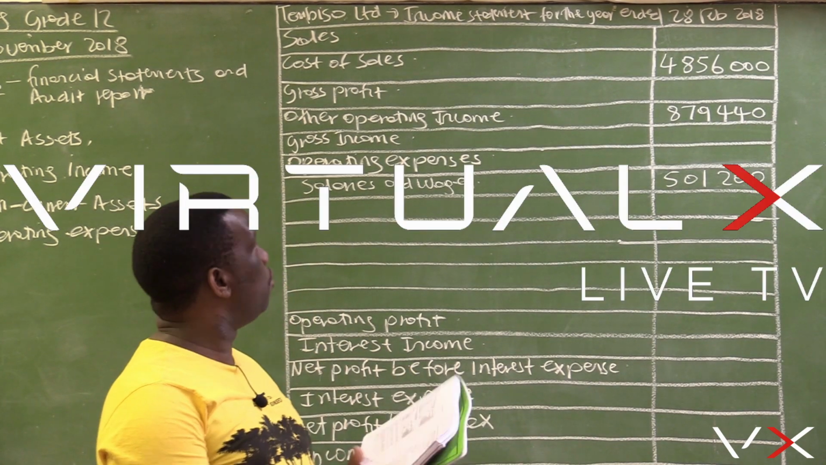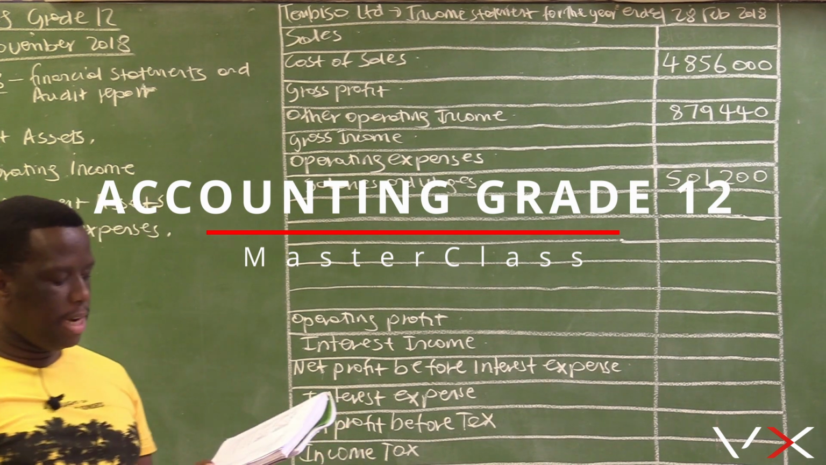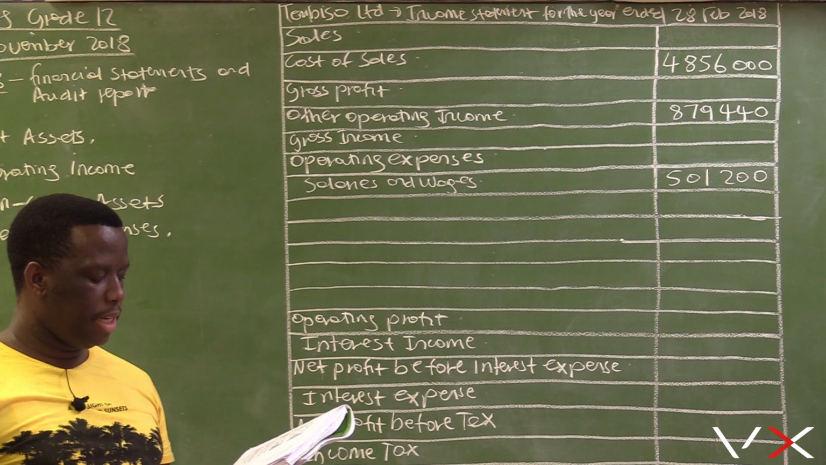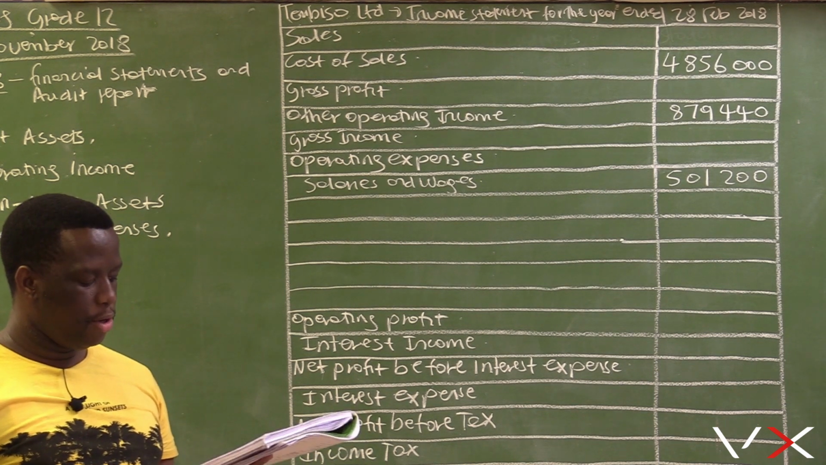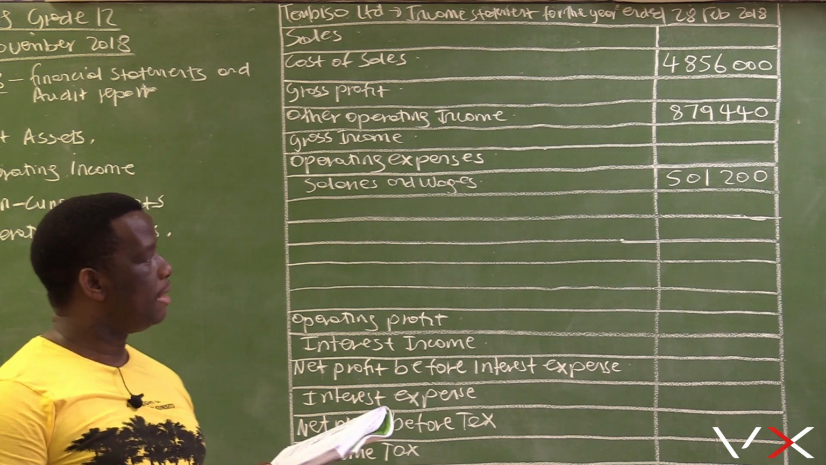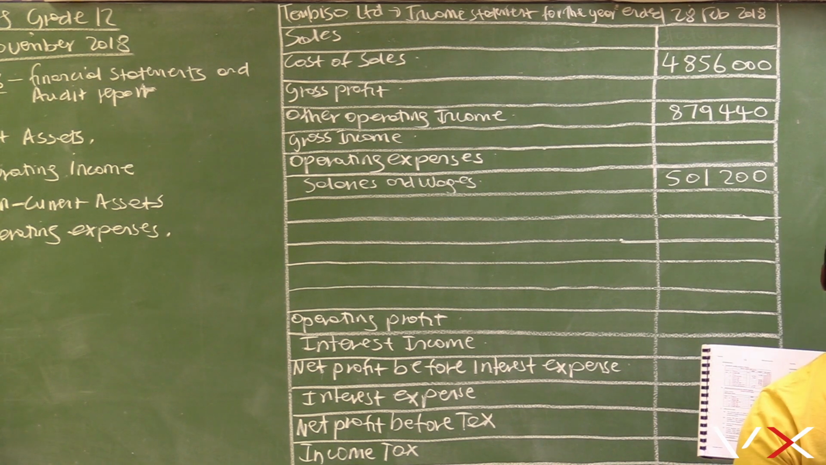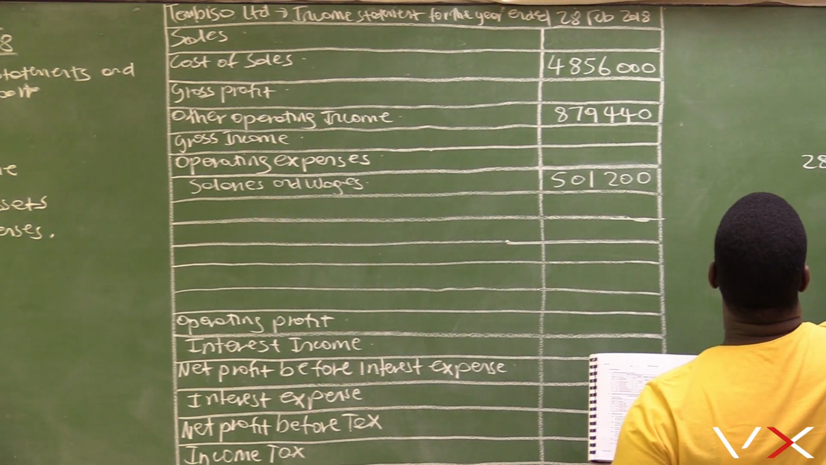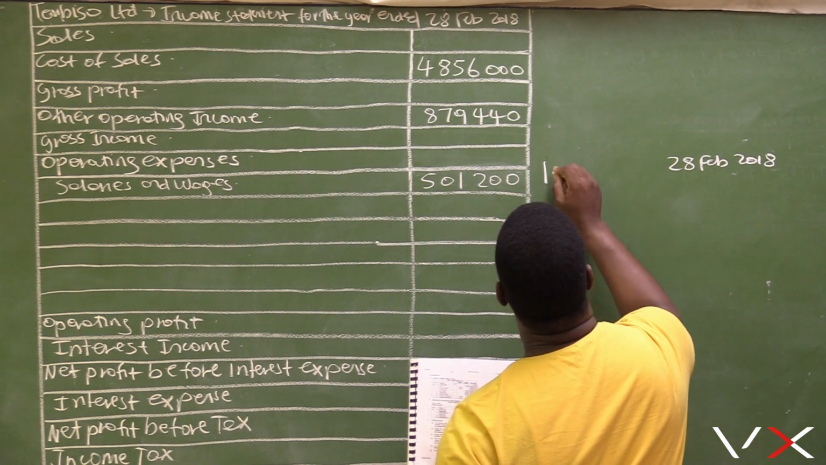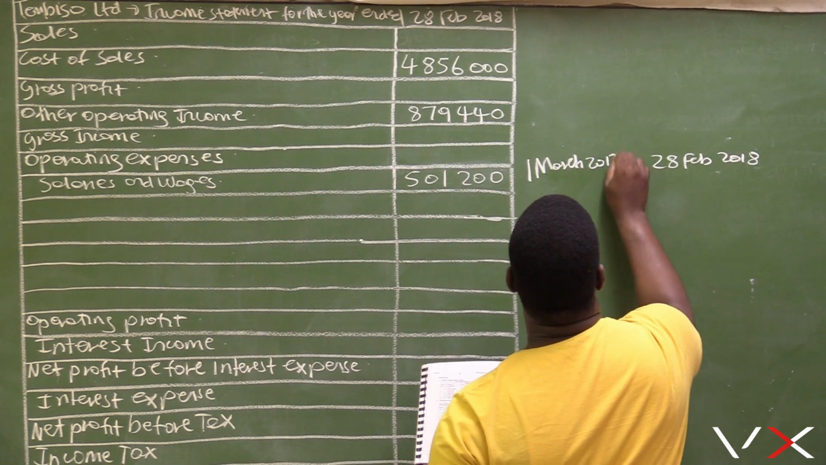Question 3.2, Tembiso Limited. You are provided with the information for the financial year ended 28 February 2018. Required: complete the following for the year ended 28 February 2018. So this financial year ends on the 28th of February 2018, which then suggests that it started on the 1st of March 2017.